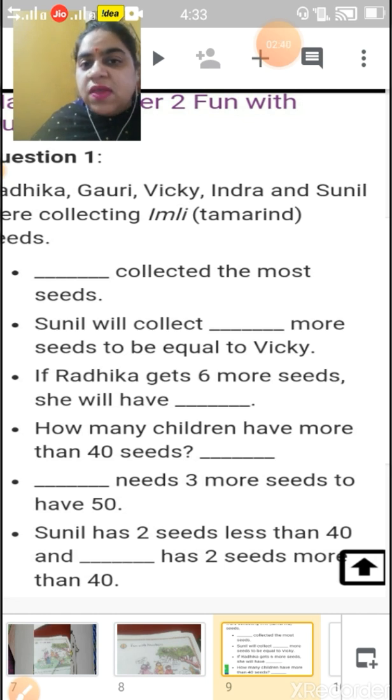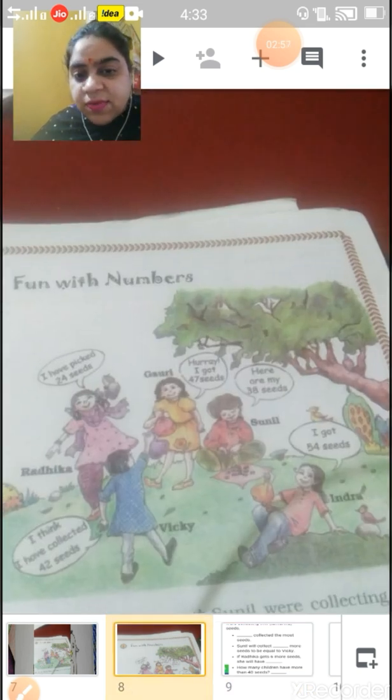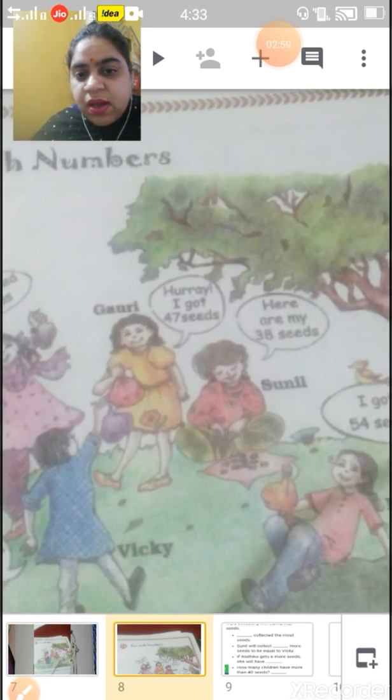In this, they are asking how many seeds Sunil will collect to have as many seeds as Vicky has. Now first, come here.